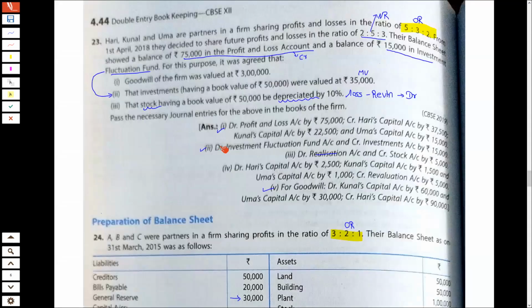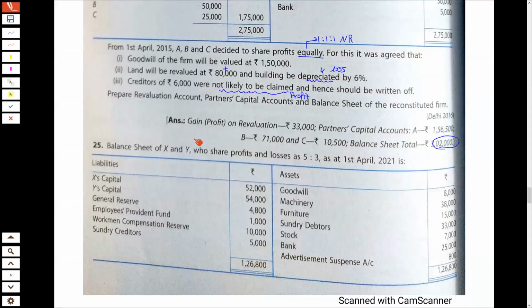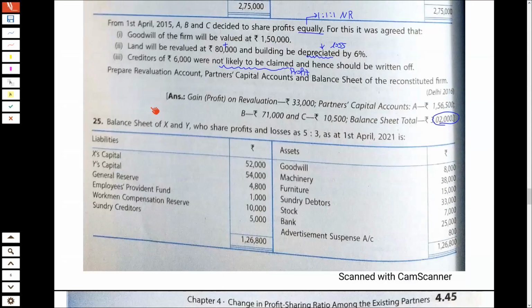Now we have the next question, which is question number 25. So again, a good question. So all students, pay equal attention. Question 25. The balance sheet of X and Y who share the profits in the ratio of 5:3 is given.